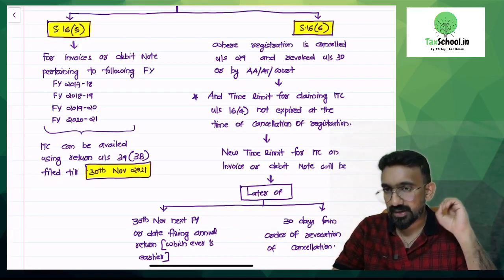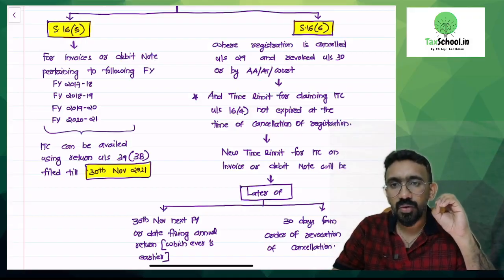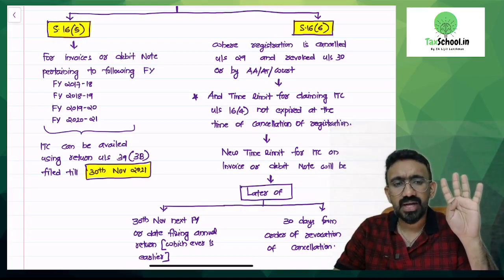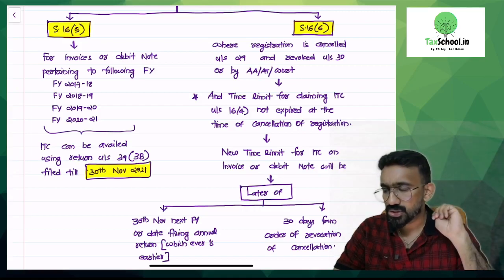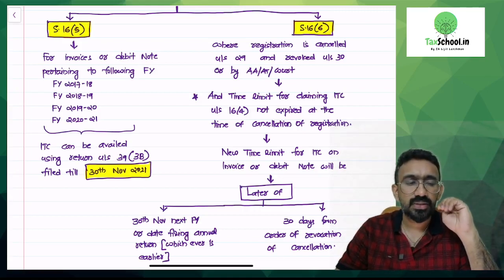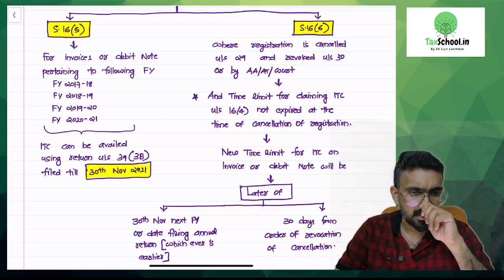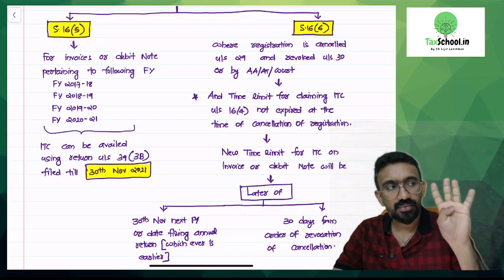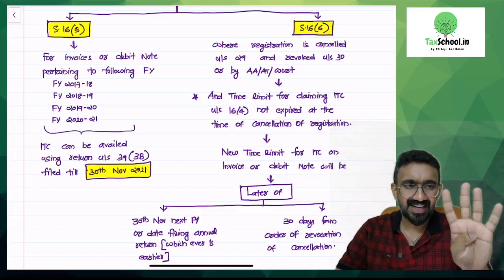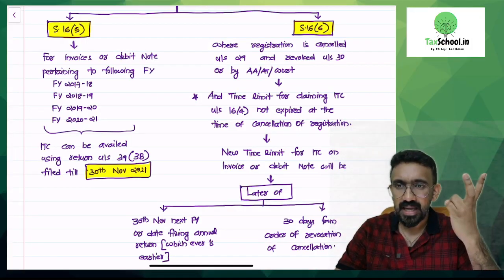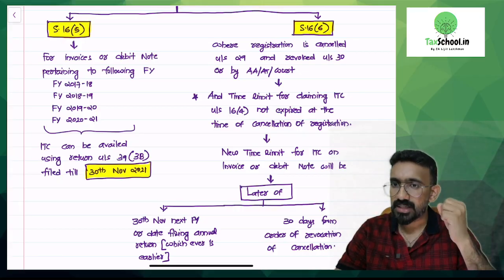Section 16 subsection 5 says, for invoices or debit notes pertaining to the following financial years, from the beginning of GST introduction. When was GST introduced? 2017, July 1st. So the first financial year of GST would be 2017-18. I said financial years at the beginning: 17-18, second financial year would be 18-19, third would be 19-20, fourth would be 20-21.